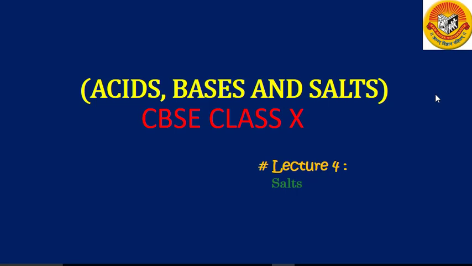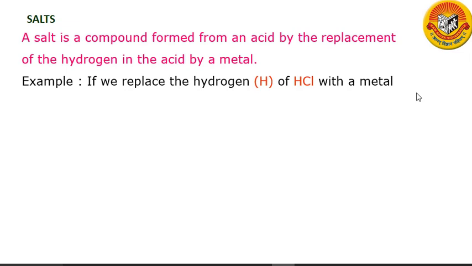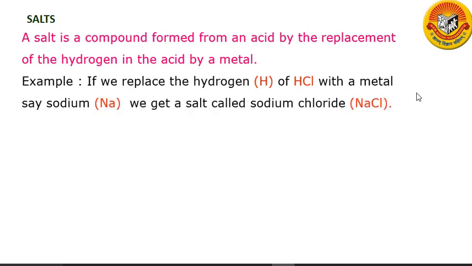This is Rajesh. In this lecture we are going to discuss salts. A salt is a compound formed from an acid by the replacement of hydrogen in the acid by a metal. For example, if we replace the hydrogen of HCl with a metal, say sodium, we get a salt called sodium chloride. Sodium chloride here is an example of salt.